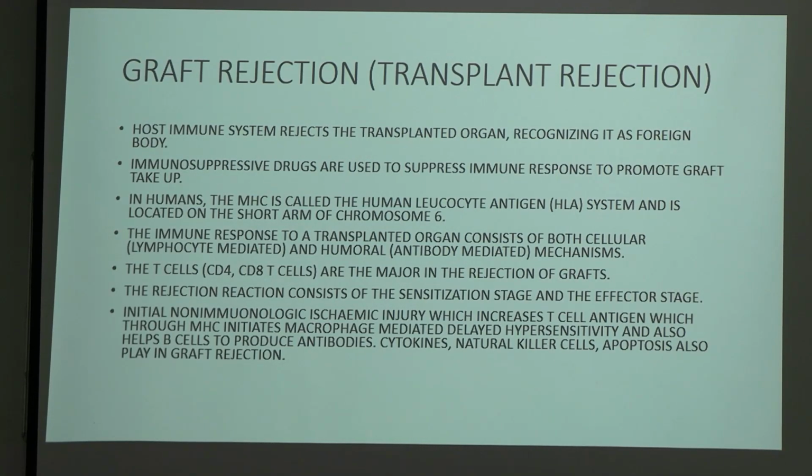So what do you mean by apoptosis? Programmed cell death. These systems play a role in graft rejection. So we have to suppress the activities of these cells, so that the graft uptake is successful.